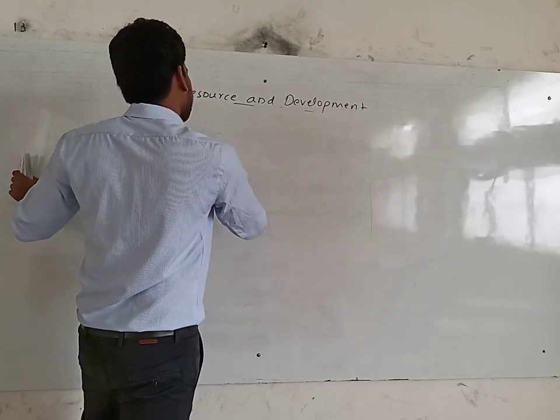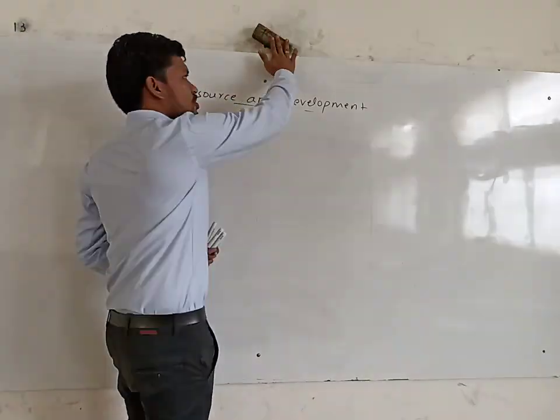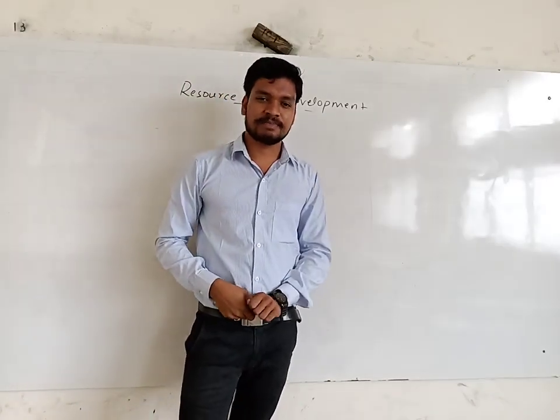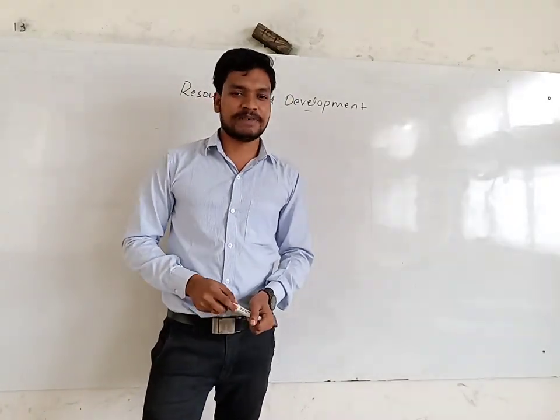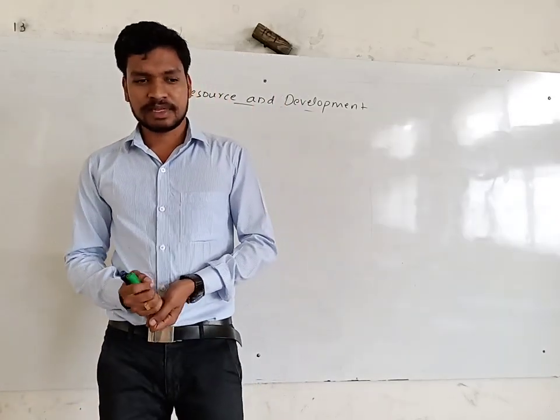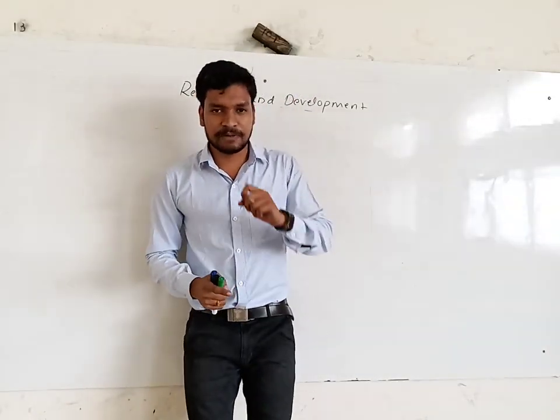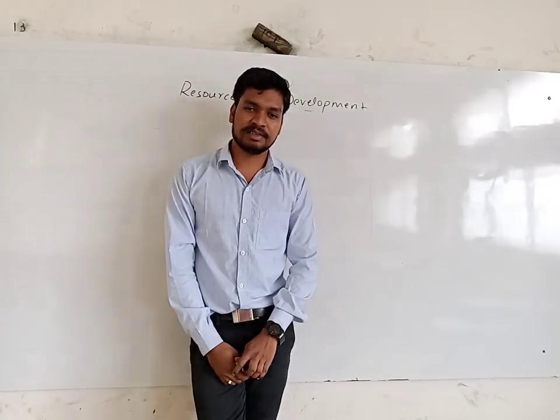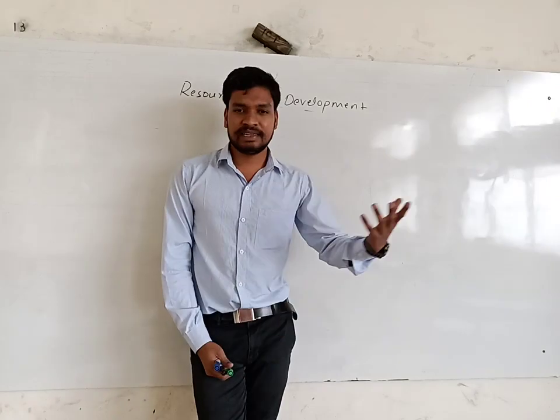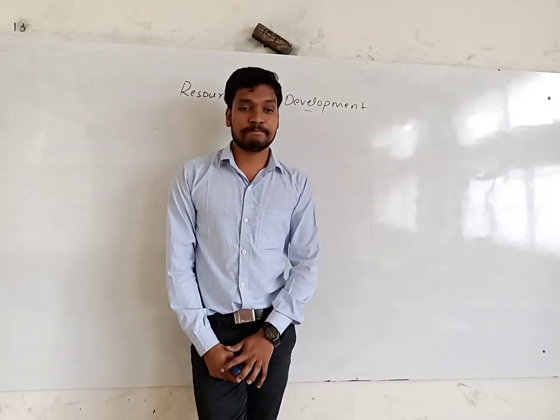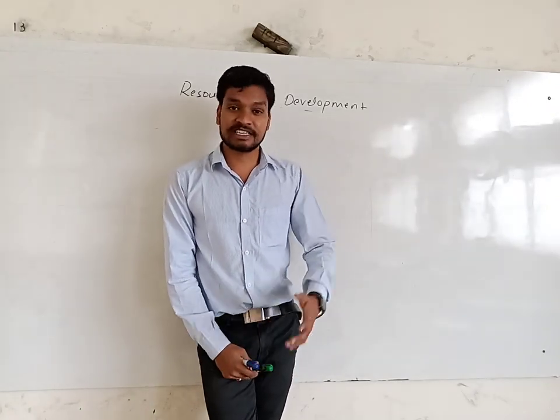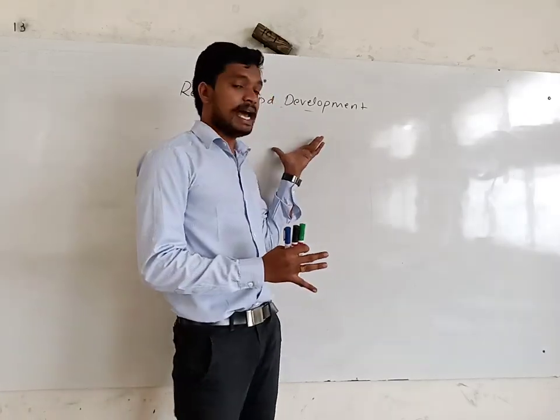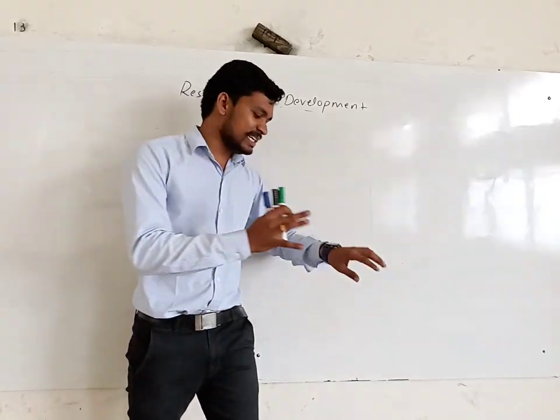Then the degradation of land. What are the causes for degradation of land? Human factors as well as natural factors. Human factors like deforestation, mining, overexploitation, using land for every activity, mainly the overexploitation. Then the natural factors like earthquakes, floods, landslides. These are all causes for land degradation. So we are getting degradation in the land.